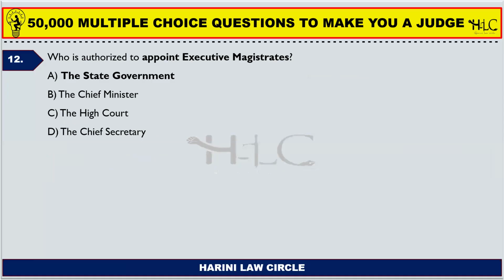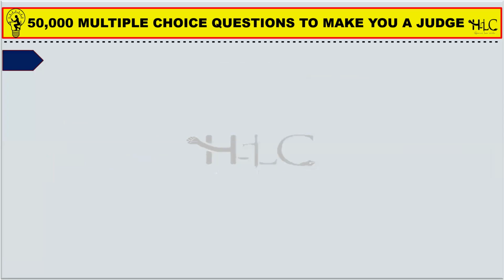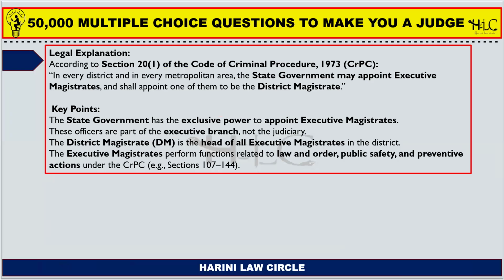Next one. Who is authorized to appoint executive magistrates? So the appointing authority is the state government. According to section 20, subsection 1 of the Code of Criminal Procedure, in every district and in every metropolitan area, the state government may appoint executive magistrates and shall appoint one of them to be a district magistrate. So there is no distinction between a metropolitan area and other districts here.